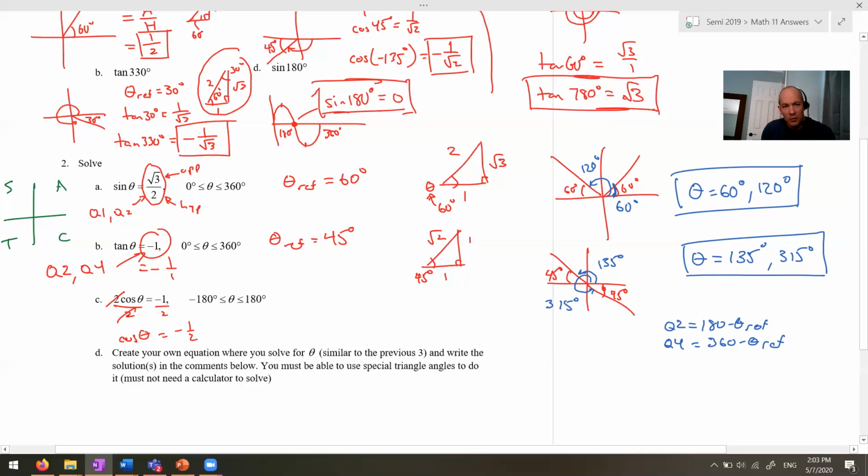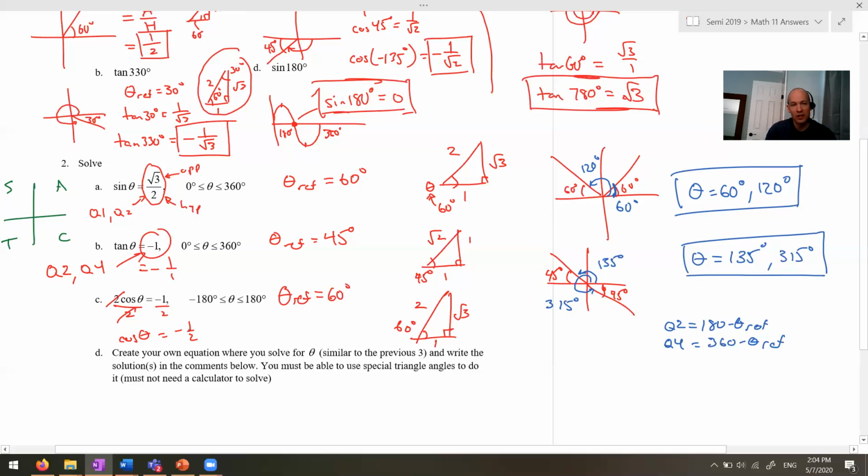Okay, so again, which special triangle is the one we're going to use here? 1 over 2 reminds me of this guy. There's a right angle, and we're talking about cosine, so the adjacent is 1, the hypotenuse is 2. So I know this is the 60 degree angle. If you're like me, you often get 30 and 60 confused. The 60 is across from the root 3. Just remember, your two angles are 30 and 60, while 30 is across from 1, which is the small side, 60, which is a larger angle, opens up to root 3, which is a larger side. So this tells me that the reference angle is equal to 60 degrees.